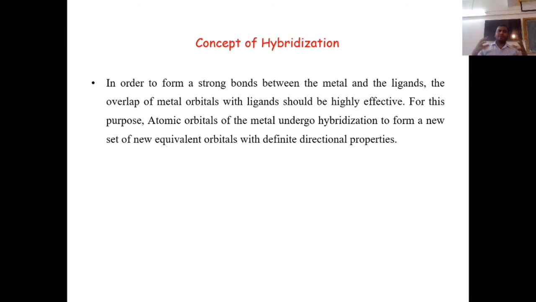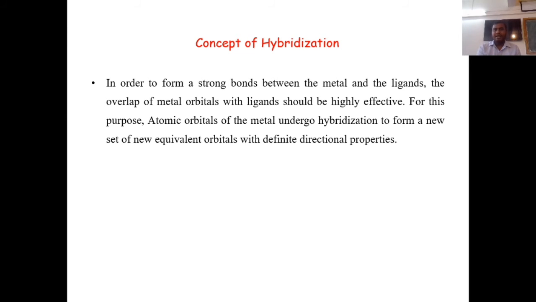If the extent of overlapping is stronger, the bond formed will be stronger. If the extent of overlapping is low, the bond formed between the metal and ligand is very weak. So to form a strong bond between metal and ligand, the overlap of the metal orbital with the ligand orbital should be very effective. Extent of overlapping is required.